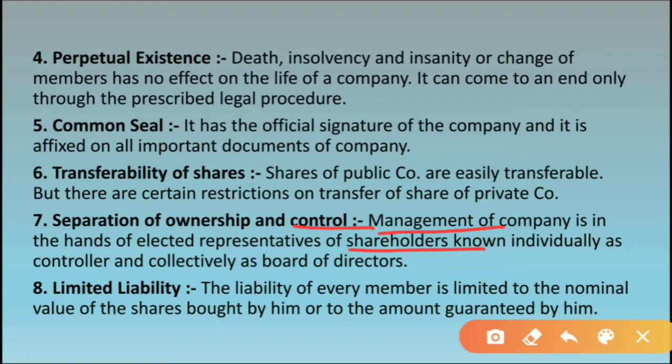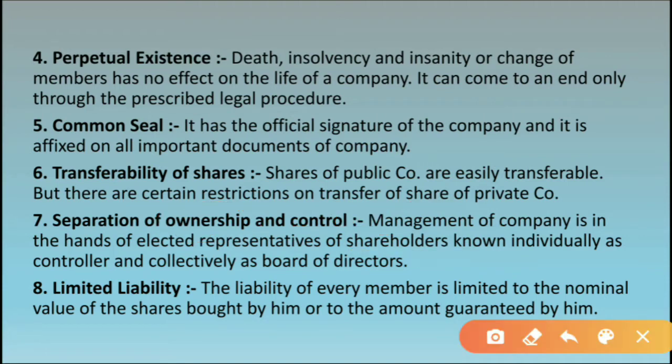So one elected representative is selected among the shareholders, and all the control power and all the management power is in the hand of that particular representative. So the person who is managing and controlling the business is different, and the person who is owning the company is different.